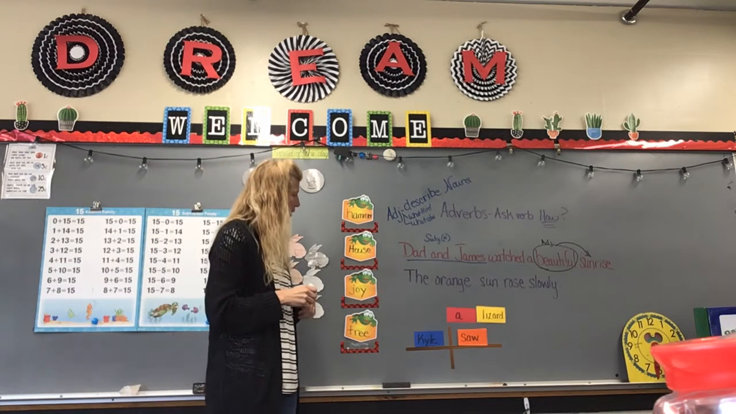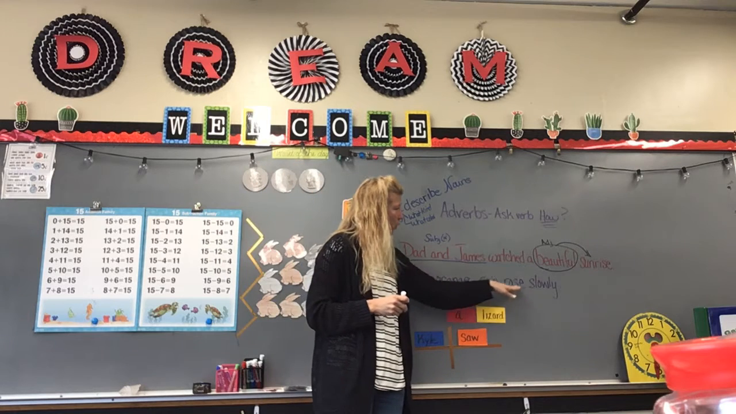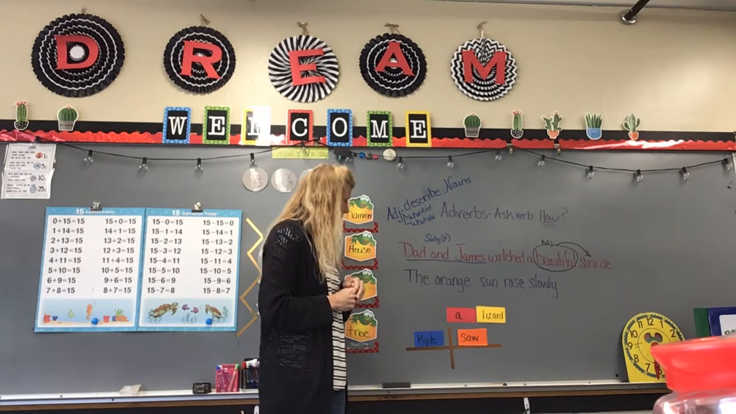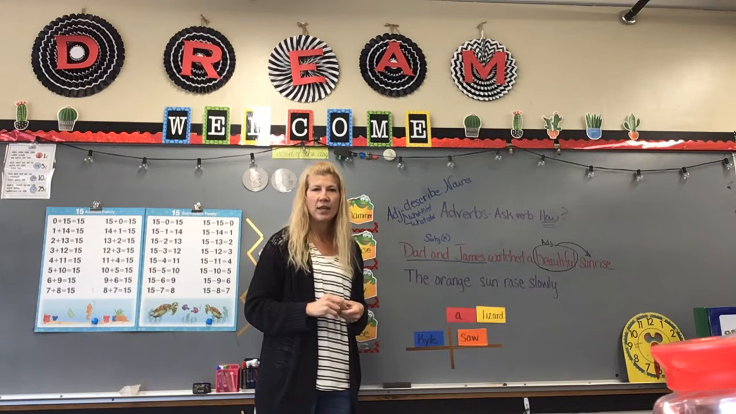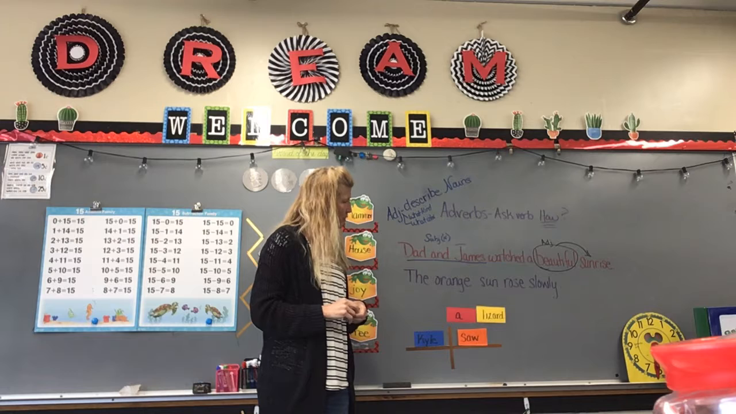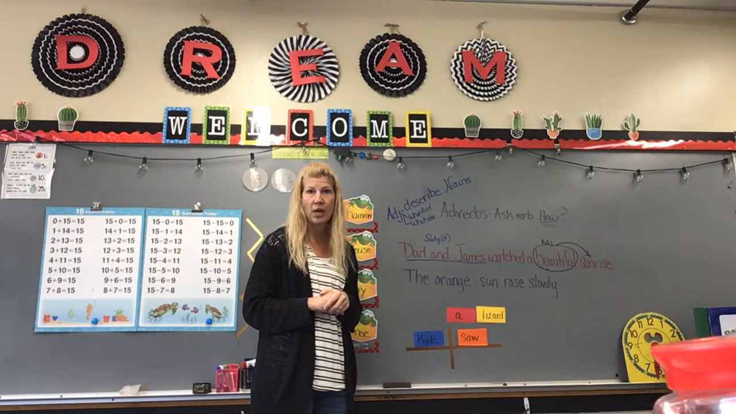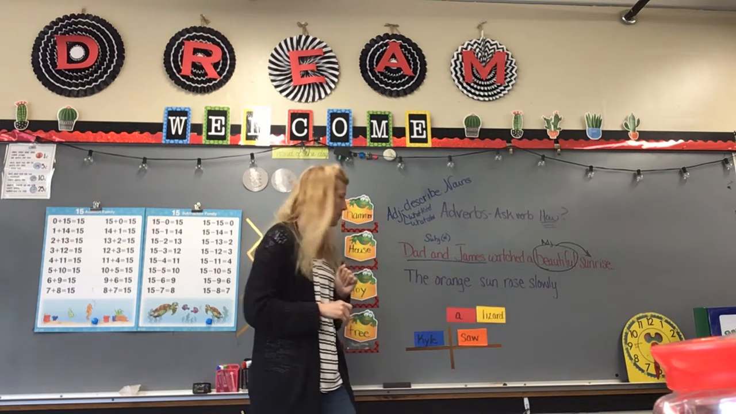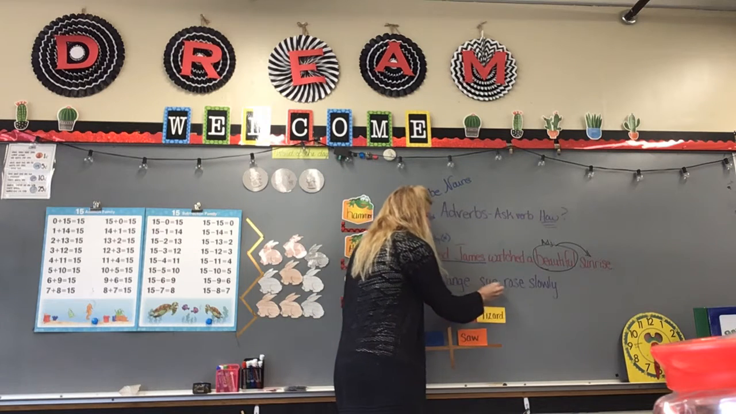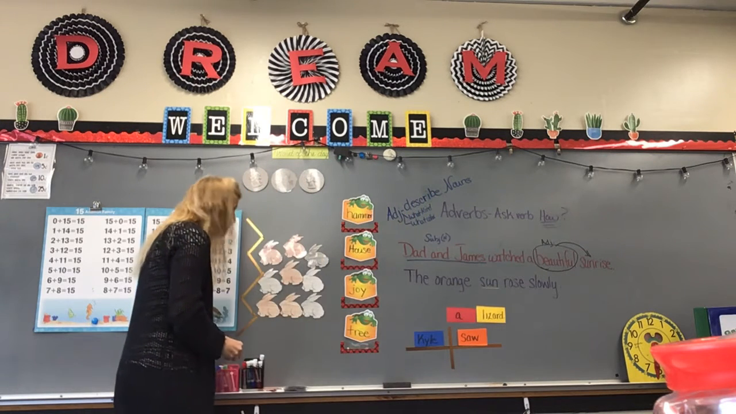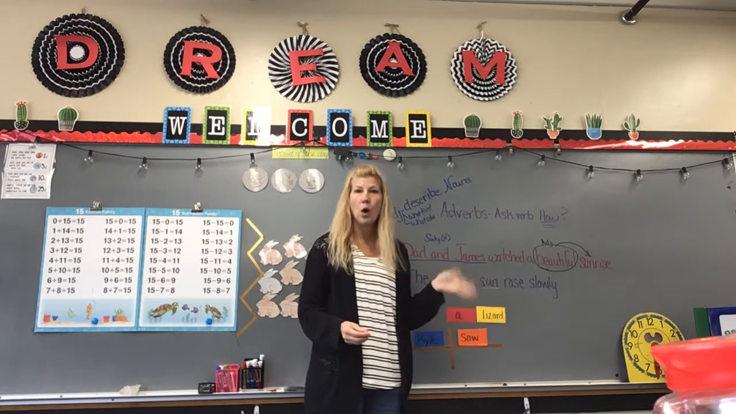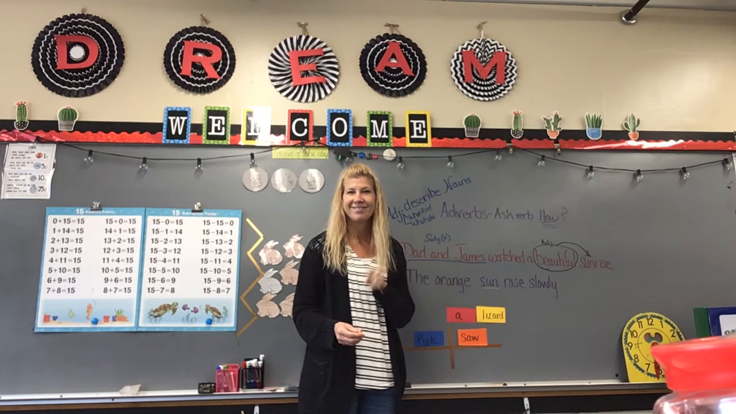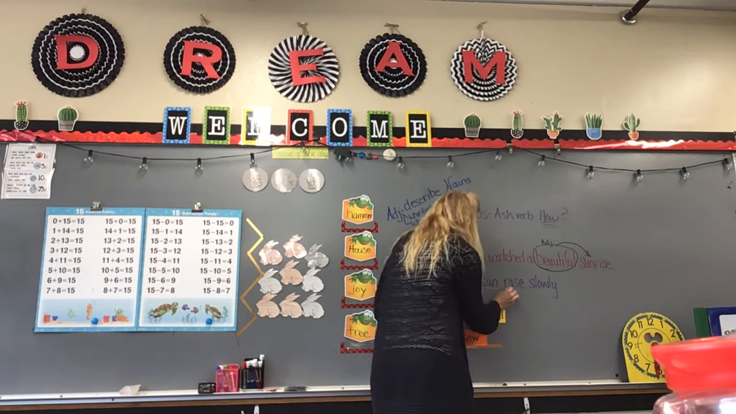Now look at your next sentence. The orange sun rose slowly. All right, so let's go ahead and think through. What am I talking about? The orange sun rose slowly. What's there that could be a subject? Person, place, or thing, or noun. All right, yes, sun. Sun is in fact my subject. What is my verb? The orange sun, what did the sun do? The sun, good job. The sun rose. So it rose, so I'm going to underline it twice.